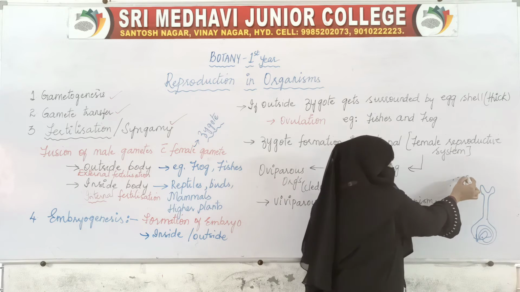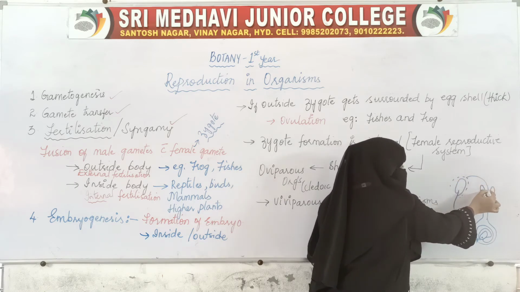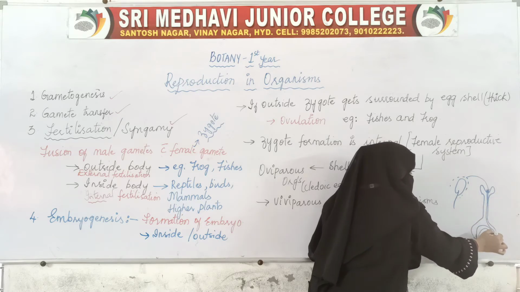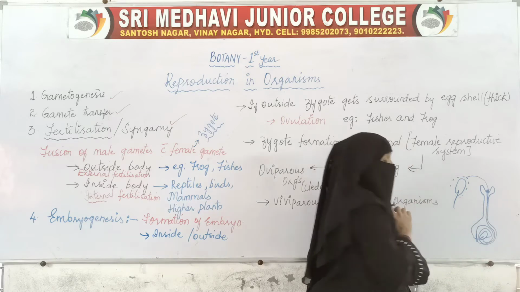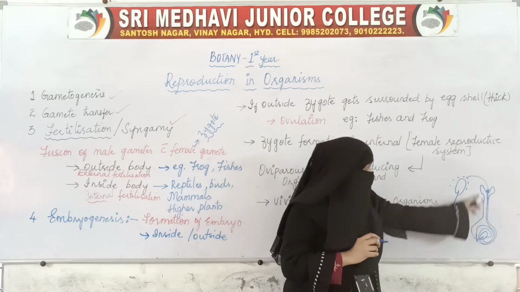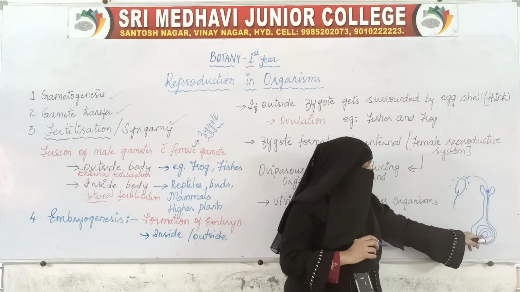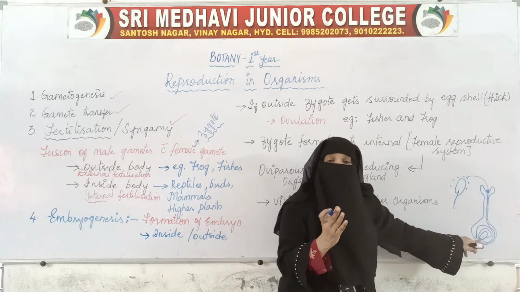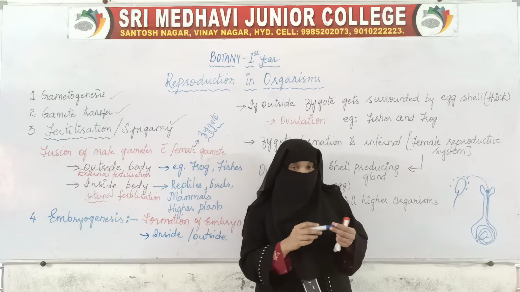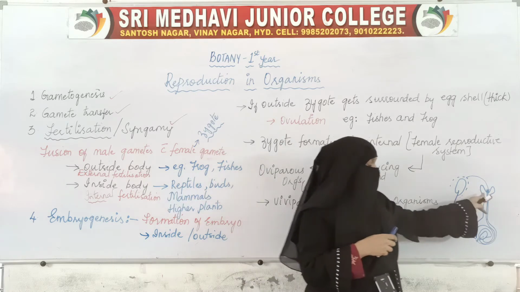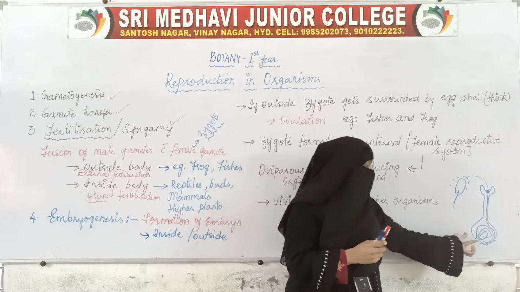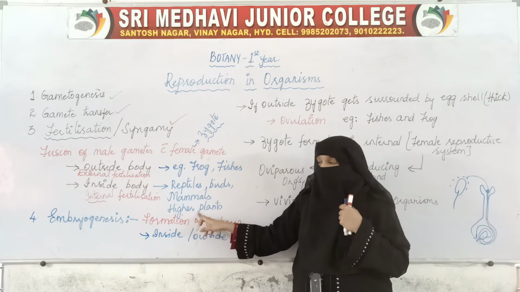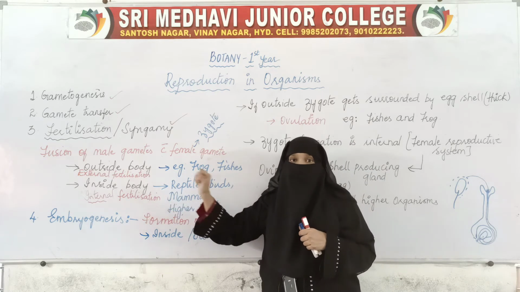Now the pollen grain is transferred to the stigma, and from the stigma the pollen tube will be formed, and the male gamete goes inside. So where is this fusion taking place? The male gamete goes inside and fuses with the female gamete, the egg. So fusion is taking place inside the female reproductive organ, that is the pistil. That is why in higher animals, and in higher plants also, fertilization is internal.